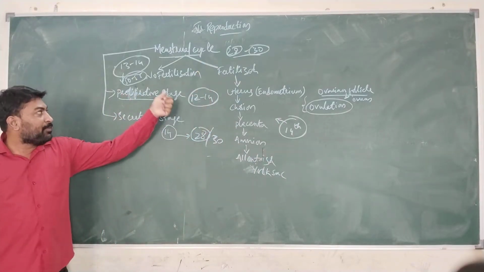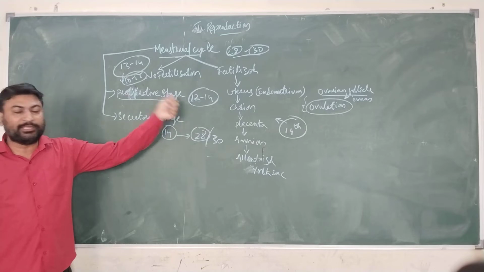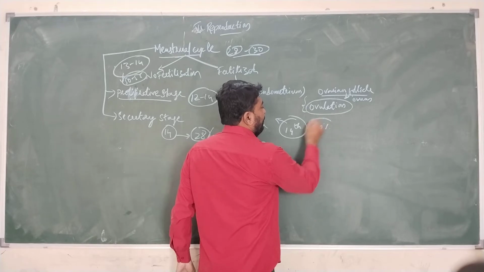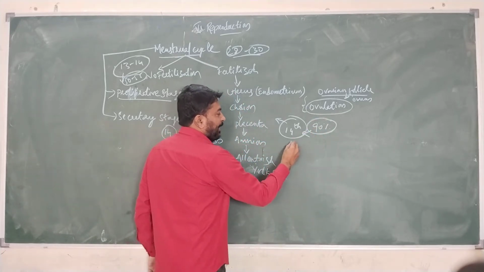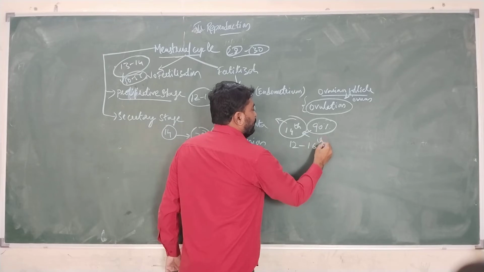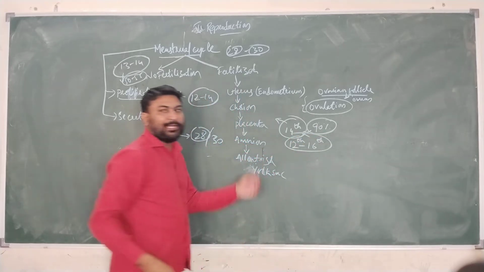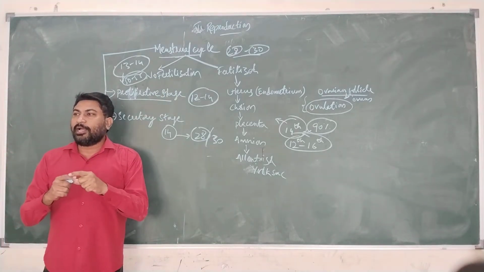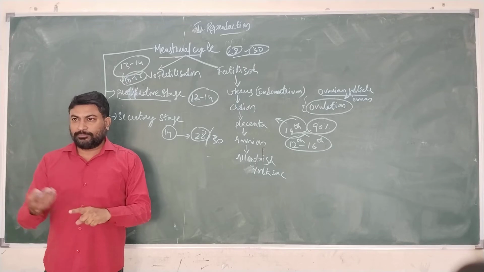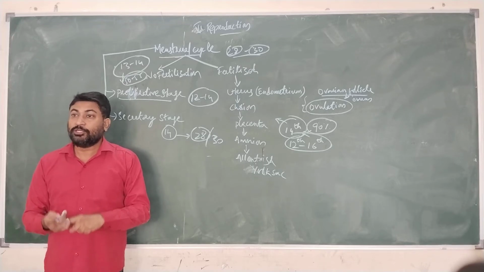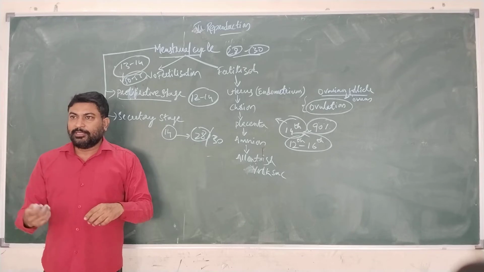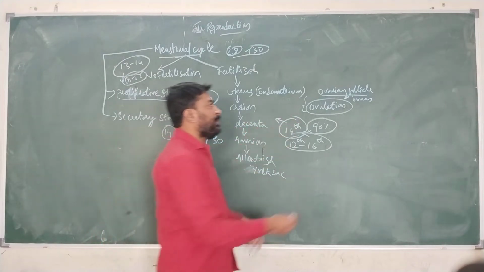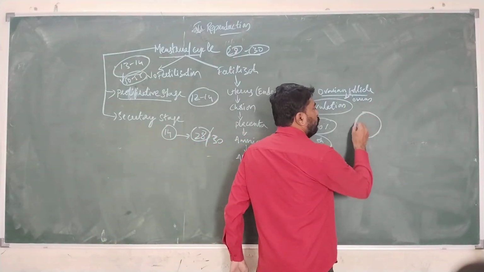Release of ovum from the ovarian follicle occurs generally on the 14th day. According to studies, in 90% of females it occurs on the 14th day, and it is observed that it occurs between the 12th and 16th day of the menstrual cycle. During this stage, we have studied estrogen and progesterone in the previous classes on control and coordination. Those hormones released by the ovaries act on the ovarian follicle, and the ovarian follicle grows in size.